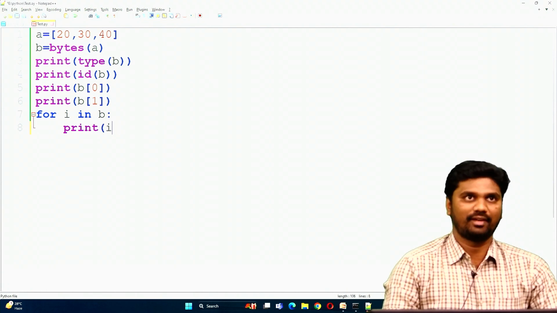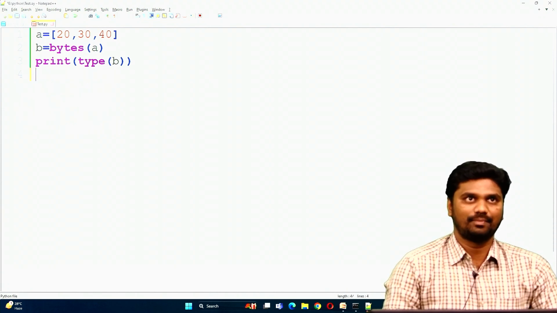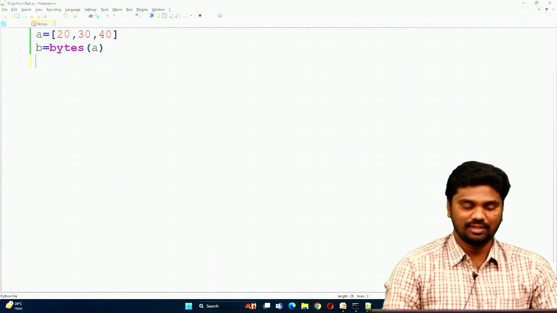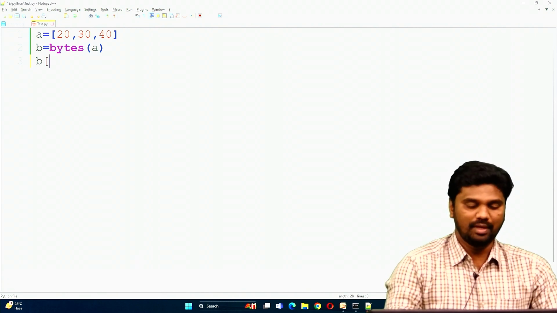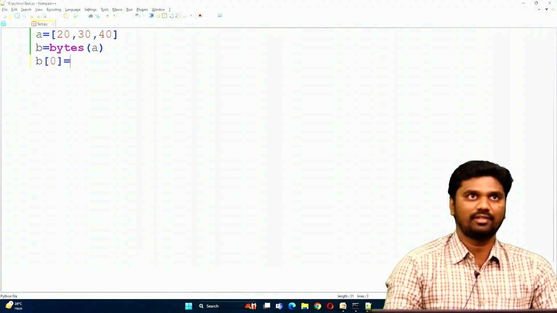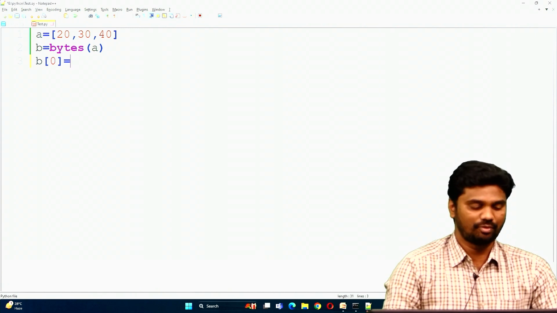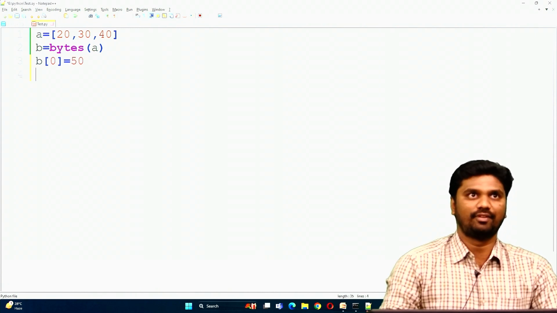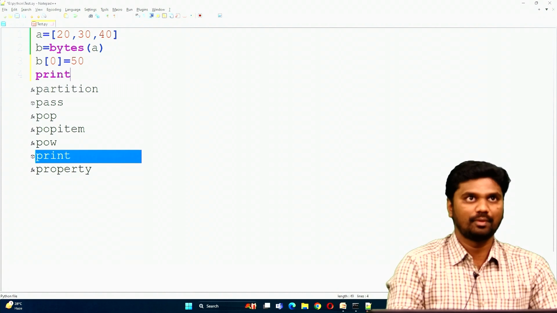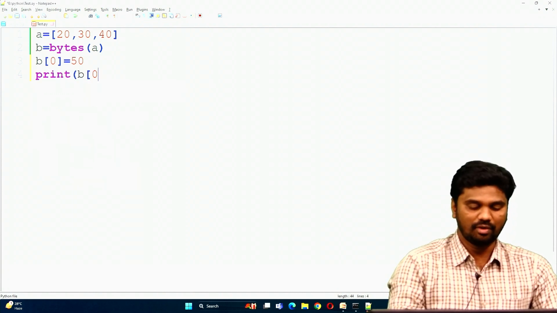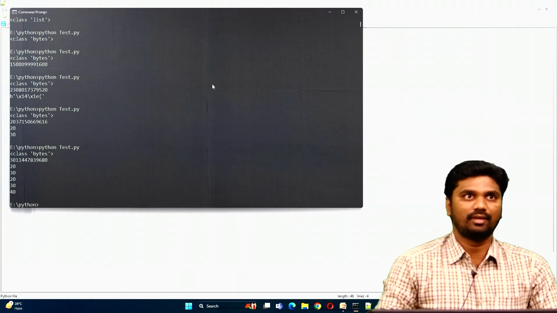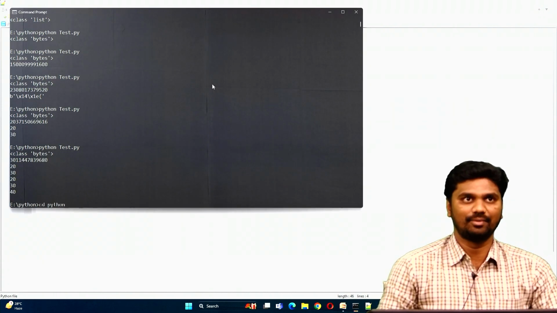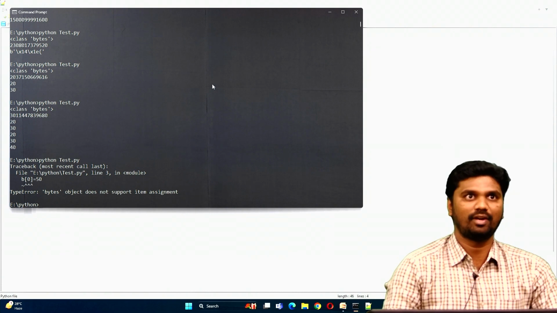For example, I need to check whether this is mutable or immutable. That means mutable object or immutable object. Now B of 0. For example, I want to change the value of 20 with 50. Now I am going to print B of 0. Actually what value do we have to get? 50, because we changed the value, right? Now see what we are getting.